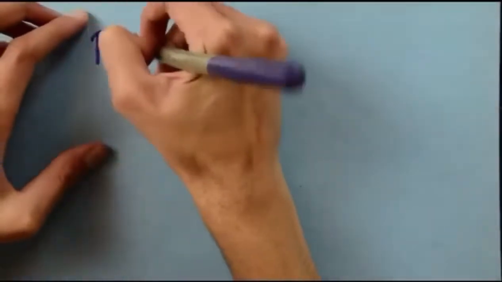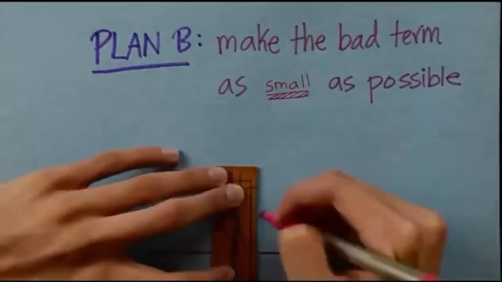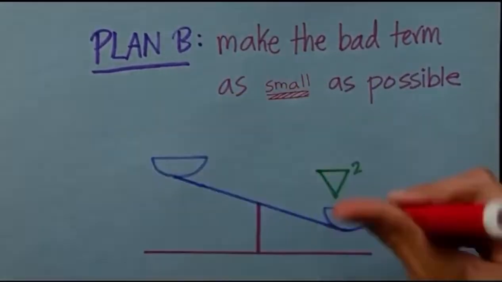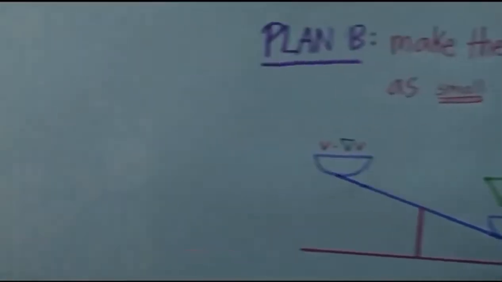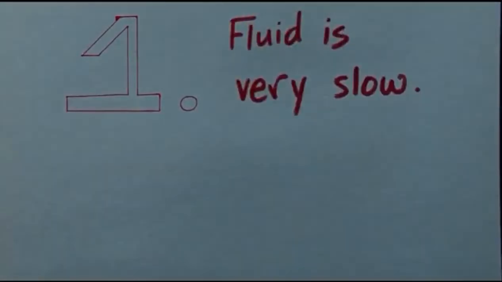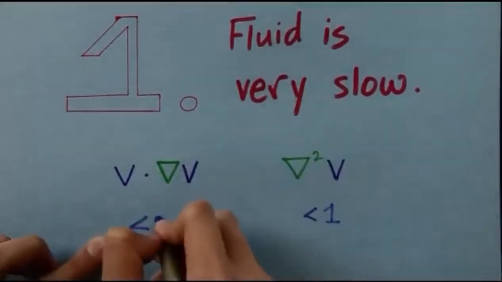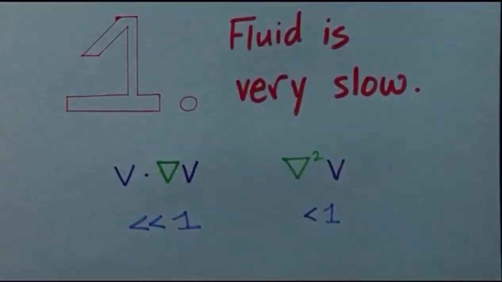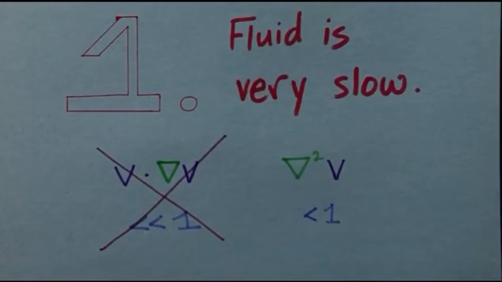Of course, we can't just do that, but we can do the next best thing: make the bad term as small as possible. That is, look at cases where the diffusion term is a lot bigger than the convection term, and there are two cases in which this would happen. One, if the fluid is very slow. Here, the velocity v would be very small, much less than 1, so the convection term would be like v squared, which is much, much less than 1. In this case, the good guy overwhelms the bad guy, and we win.